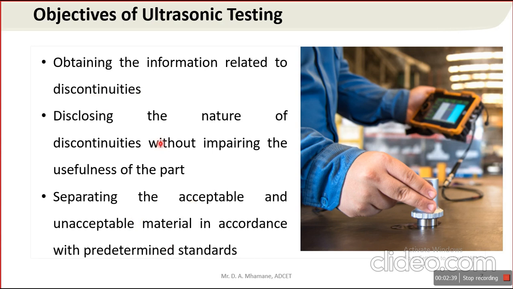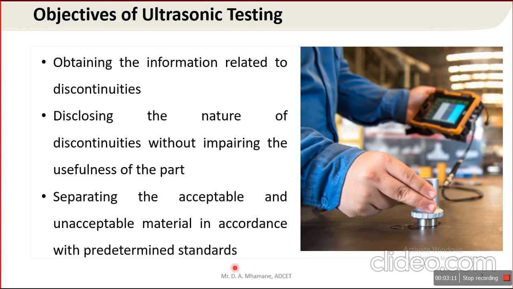If the presence of discontinuity affects the performance of the component, then that component is unacceptable for the further step. So separating acceptable and unacceptable material is also another objective of ultrasonic testing. These predetermined standards are different for different components. It depends on performance criteria.